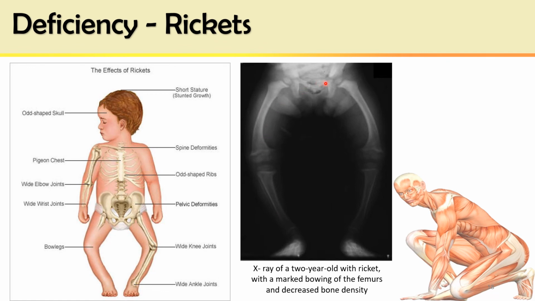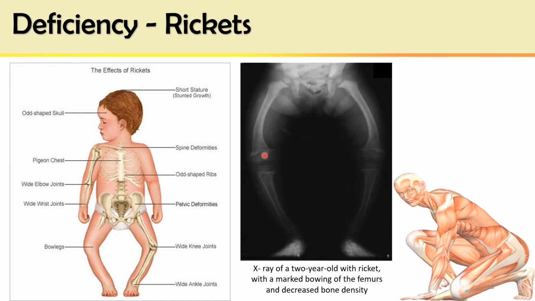This is the X-ray finding of a 2-year-old rachitic child, showing marked bowing of legs. The whiteness shows radio-opaque mineralized bone, while the black or less white bones are radiolucent and show decreased mineralization.